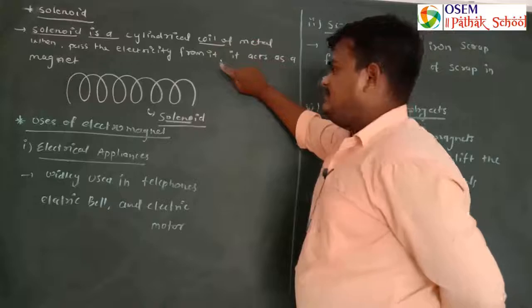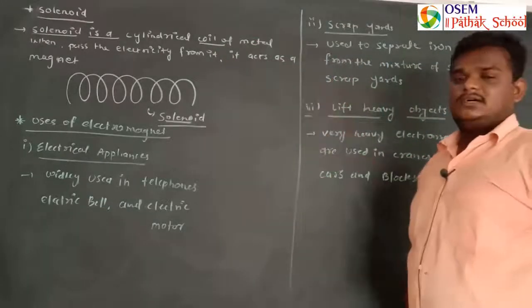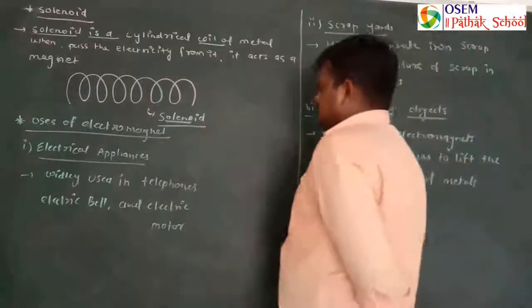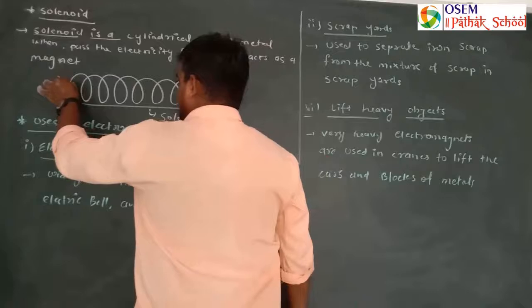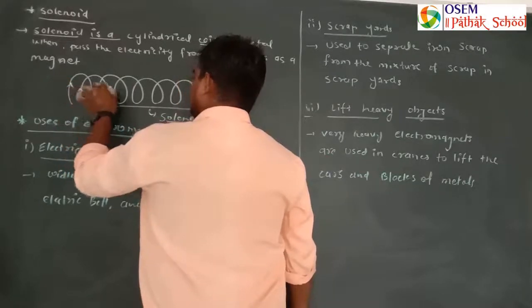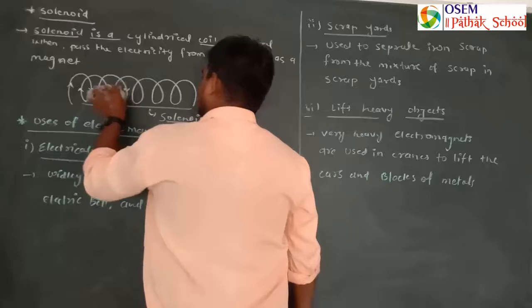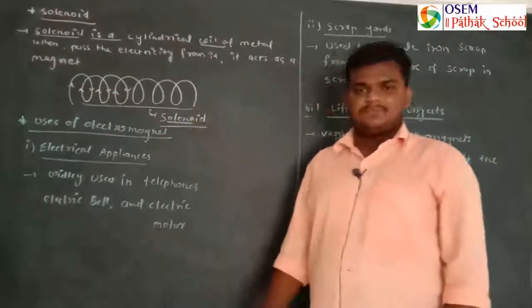When we pass the electricity through it, it acts as a magnet. So this is the solenoid. जब हम इसमें से इलेक्ट्रिसिटी पास करेंगे, so electricity continuously flows in this direction, so that's why it will act as a magnet. मैग्नेट की तरह ये काम करेगा.